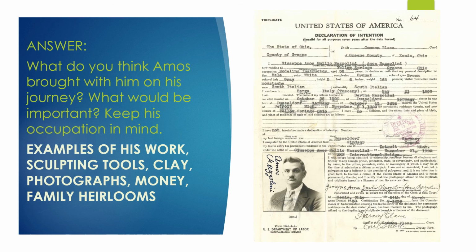So Amos probably brought examples of his work. Maybe he brought some sculpting tools that he really liked and that he wanted to make sure he had once he got here. If he had a particular clay that he liked, maybe photographs of his work. Obviously, he's going to probably want to make sure he has money and family heirlooms, some of those things we discussed in the actual program. So those are probably some of the things he brought with him. And I also wanted to tell you guys that Amos actually was an instructor at Antioch College when he arrived here. So he actually worked in the arts department there.